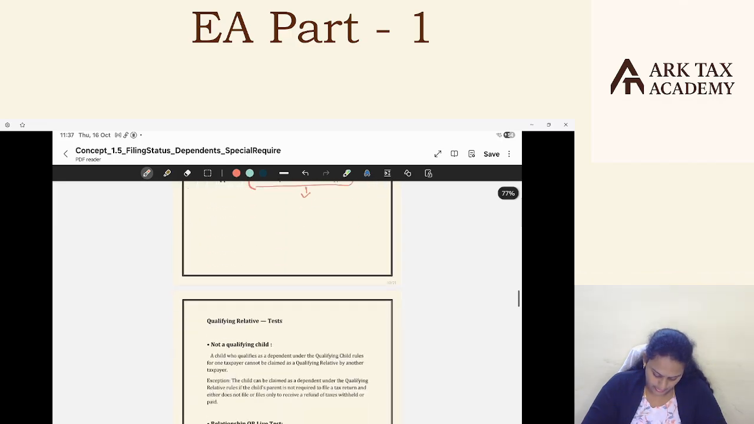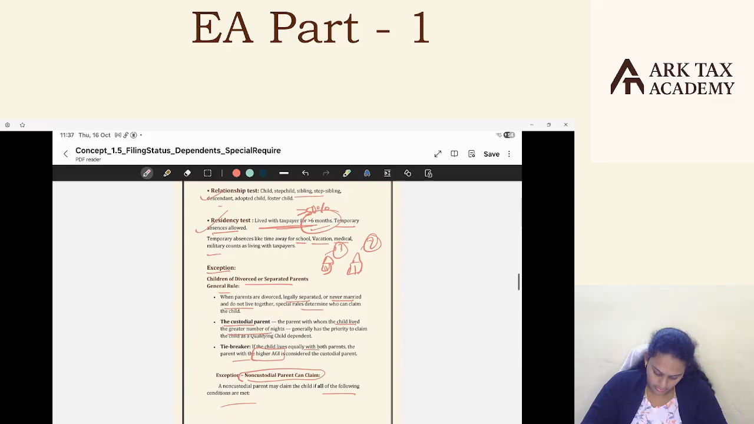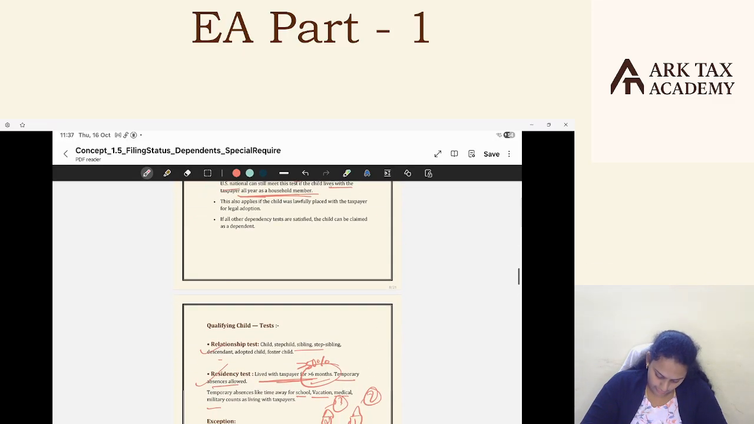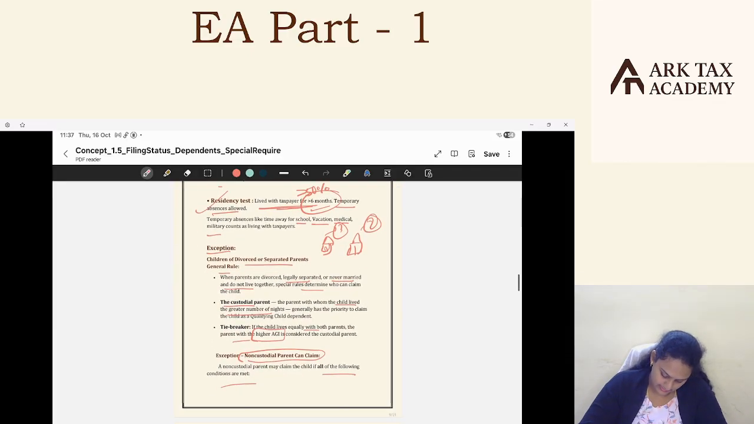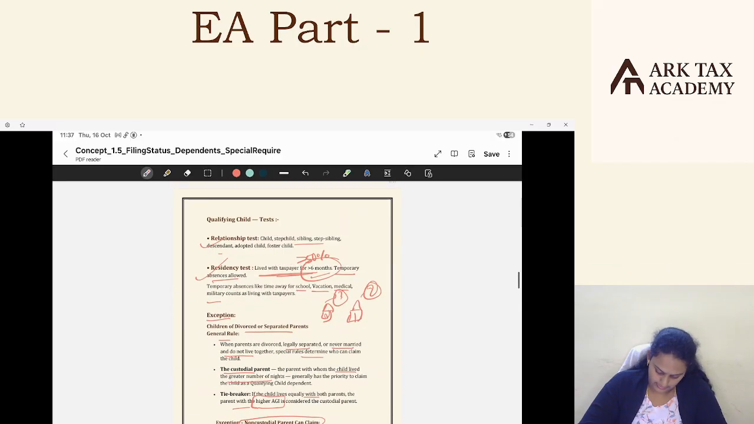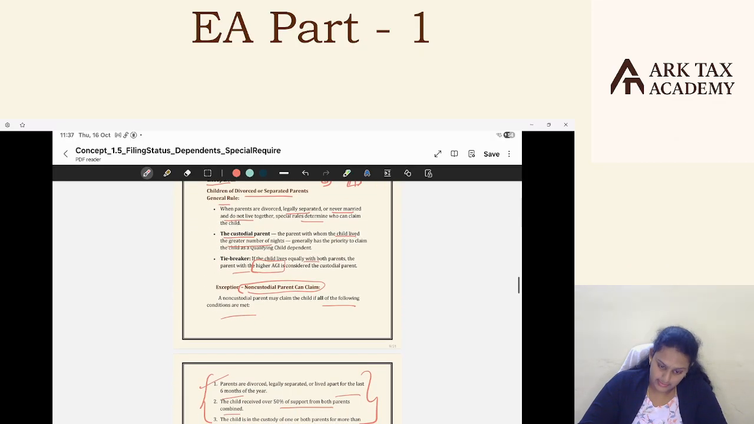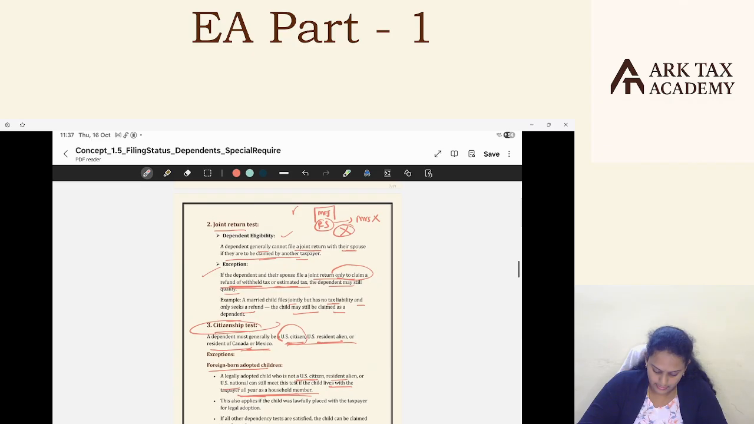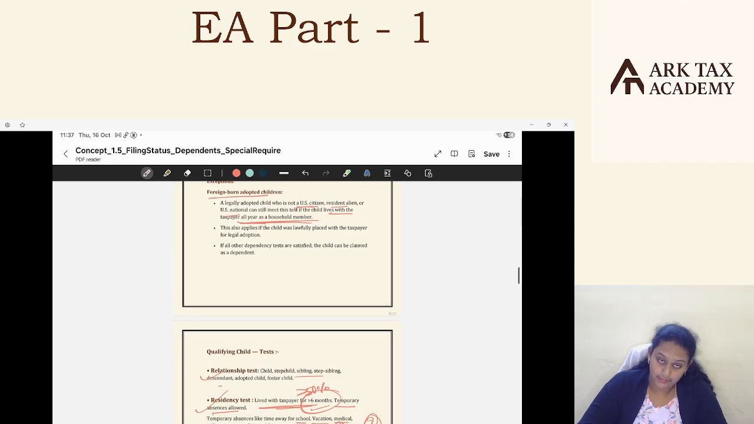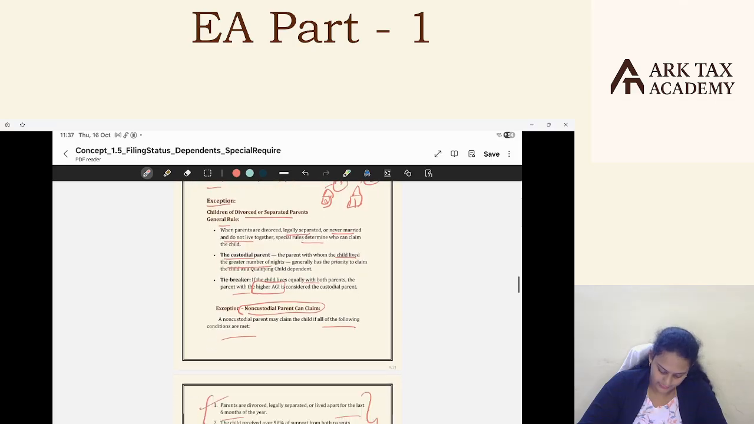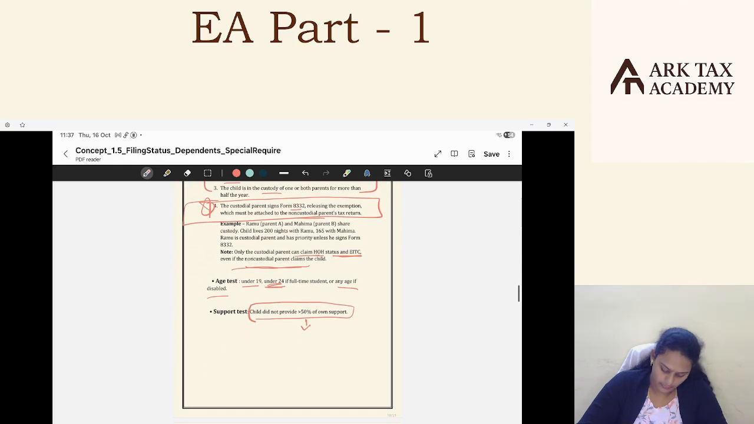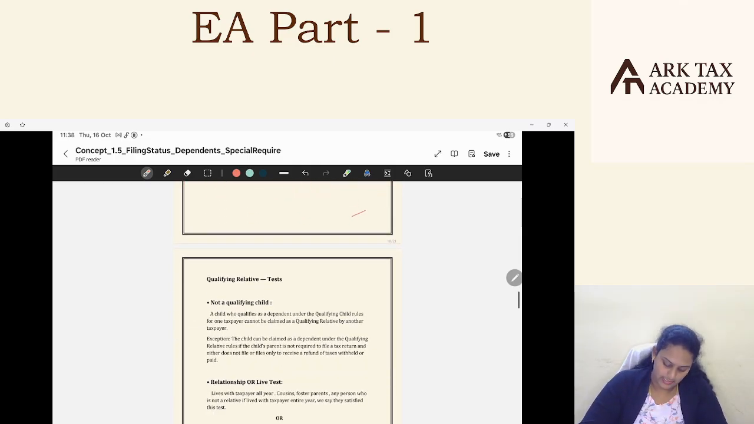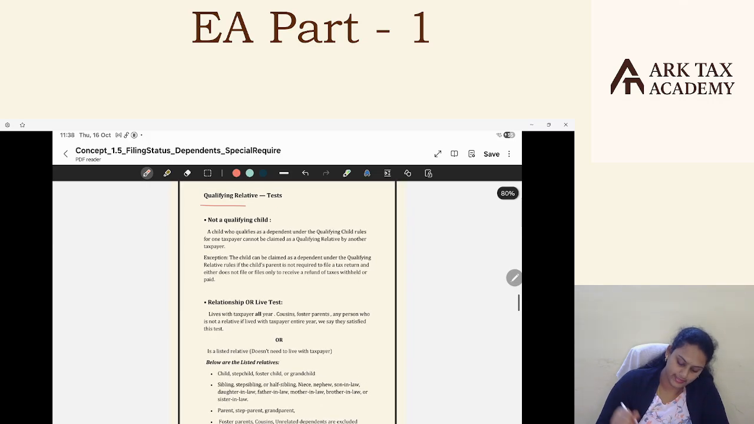Okay. So these are all the different tests the child should qualify. These are common tests, and the specific tests which apply are the relationship test, residency test, age test, and support test. These are the tests that apply for the child. Apart from these, the dependency test, joint return test, and citizenship test are common tests the child should also satisfy. Okay, that is about the qualifying child. And the next one is the qualifying relative test.